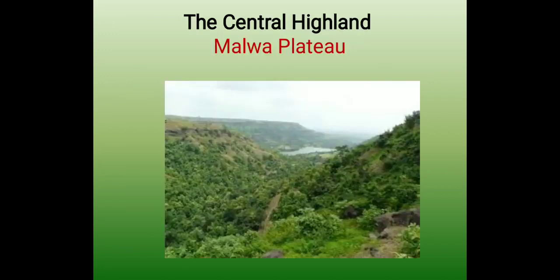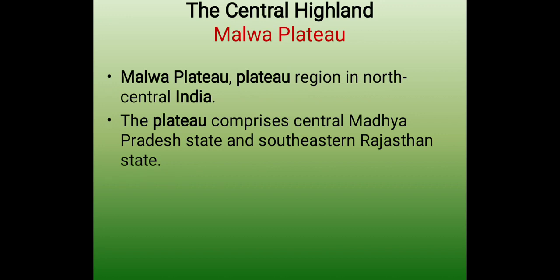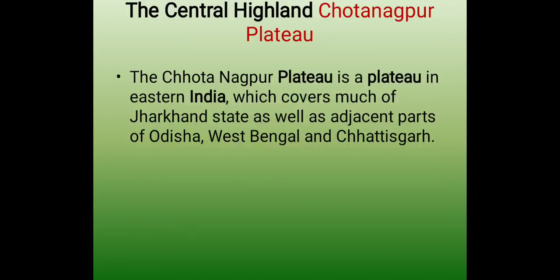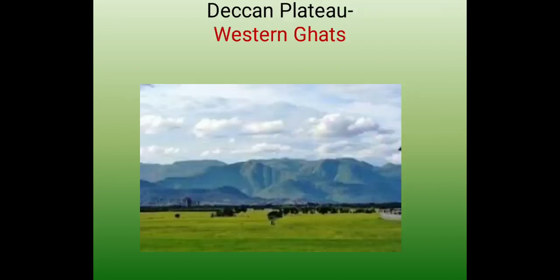Now we will talk about Central Highland Malwa Plateau. Malwa Plateau is a region in north central India. The plateau comprises central Madhya Pradesh state and southeastern Rajasthan state. Chota Nagpur Plateau is in Central Highland only. The Chota Nagpur Plateau is a plateau in central eastern India which covers much of the Jharkhand state as well as adjacent parts of Odisha, West Bengal and Chhattisgarh state.